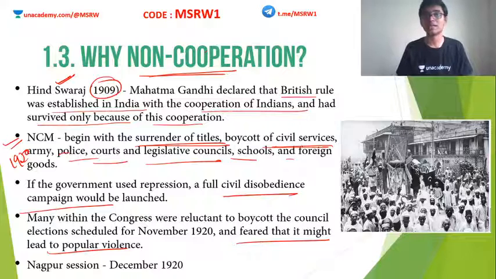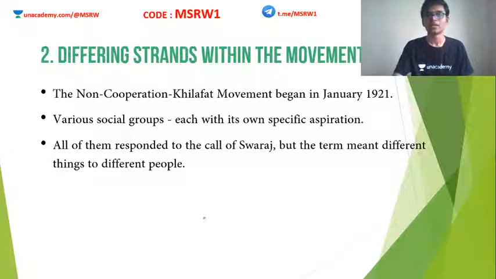Also, they feared that if such a mass movement occurs, it can turn into a very violent movement. But anyway, in the Nagpur session of 1920, Mahatma Gandhi managed to convince everybody for this cause, and the non-cooperation movement was launched in 1920. Clear?